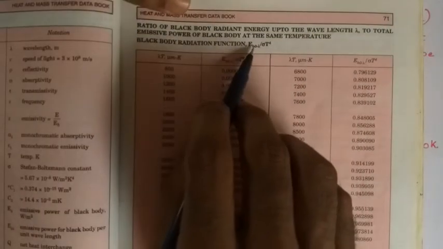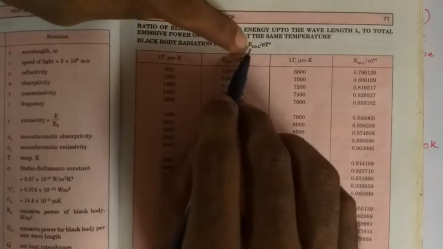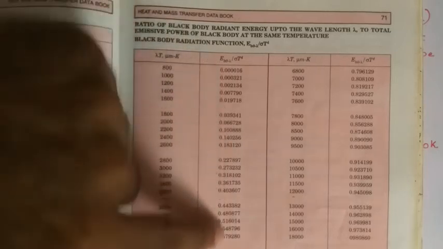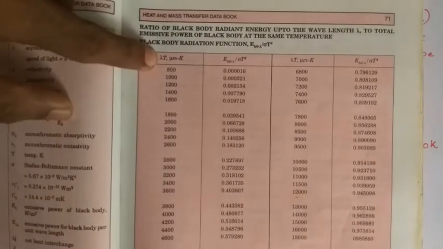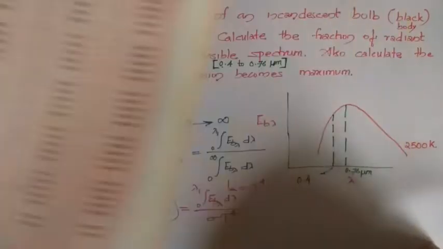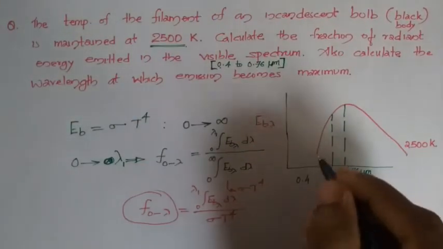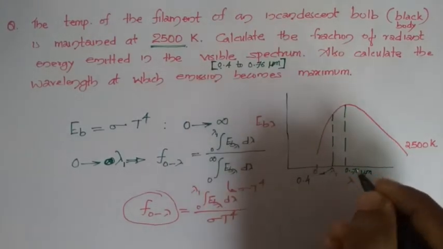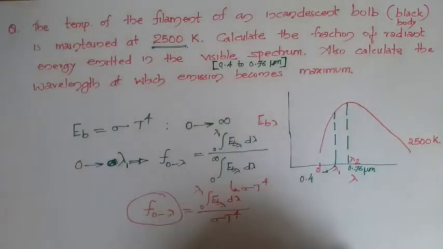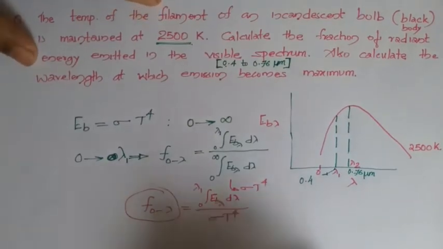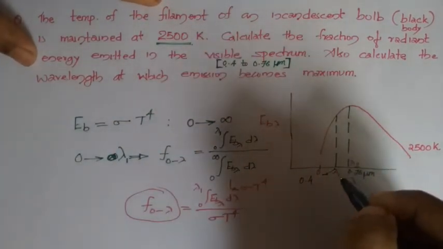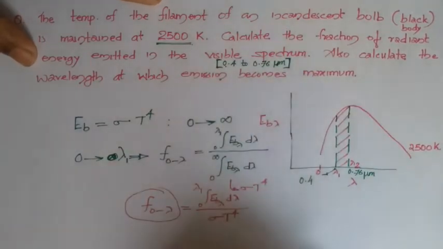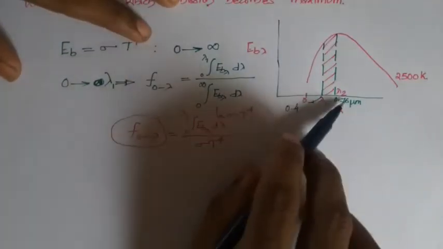This E_b0 to lambda means black body emissive power from 0 to lambda divided by sigma T raised to 4. That value is given in this table against the values of lambda into T. Here, suppose this is 0, this is lambda 1 and this is lambda 2. Here you have to evaluate the total emissive power emitted from the range lambda 1 to lambda 2, not starting from 0 to any value. So how can you find lambda 1 to lambda 2?